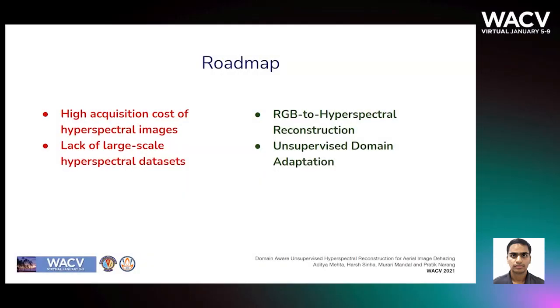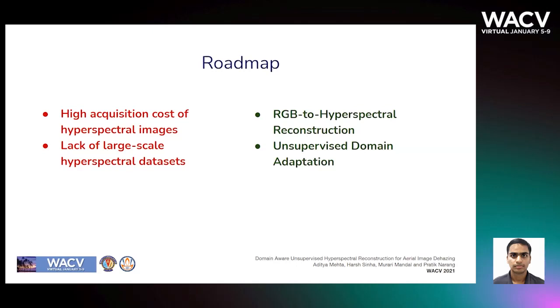The high cost of hyperspectral image acquisition devices and the lack of large-scale hyperspectral image datasets are some of the impediments in wide-scale acceptance of hyperspectral images in general computer vision. Acquisition of full spectral signatures using a hyperspectral camera is a costly endeavor, not only in terms of hardware, but it also hampers the viability of unmanned aerial vehicles and other radio-controlled aerial vehicles. Therefore, we reconstruct hyperspectral images from RGB images.